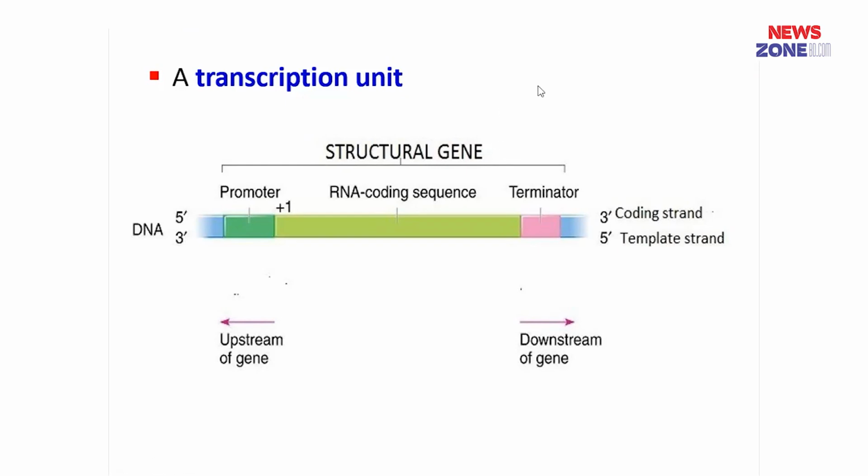Another important term is a transcription unit. It is a stretch of DNA that is transcribed into an RNA molecule. A transcription unit extends from the promoter region to the termination region. It contains the signals of initiation, elongation as well as termination of transcription. And the initial product of transcription by RNA polymerase is termed the primary transcript.